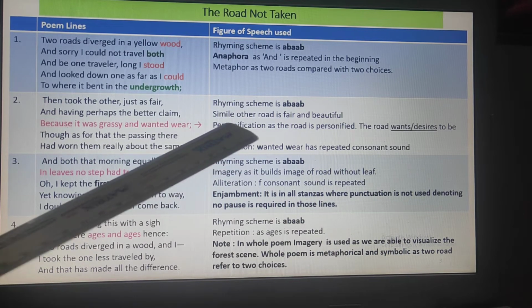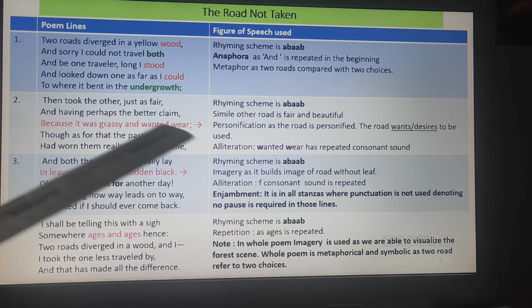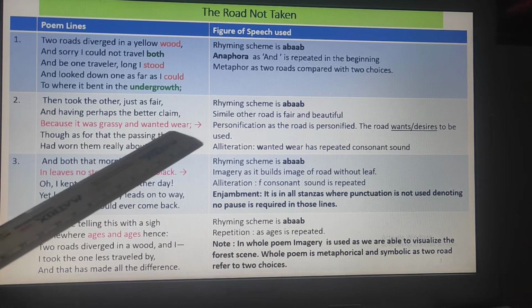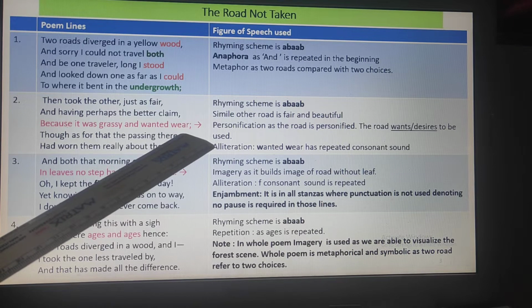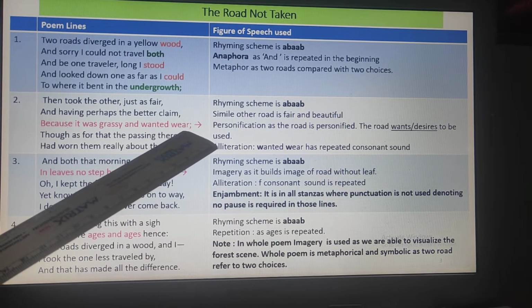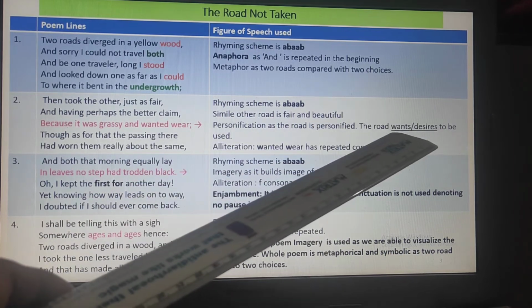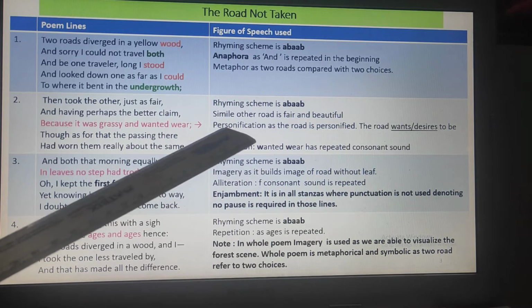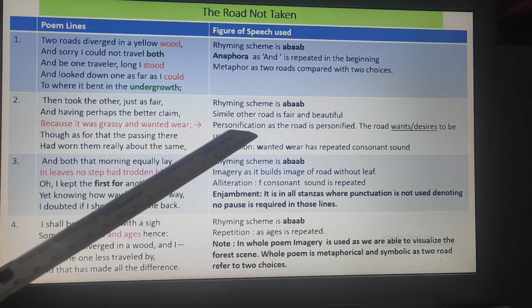Personification. So here the road is personified because the poet says it was grassy and wanted wear, as if the road wanted someone to use it. Wanting means it's a desire, and who can desire? Roads cannot desire, they can't have wishes, only human beings have. So the road is desiring to be used, so it is personification. Again you have to specify the reason.